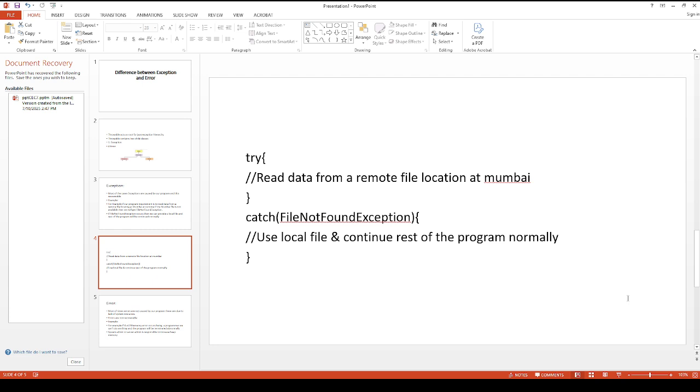Let's see how it's written. In the try block, read data from the remote file location at Mumbai. If FileNotFoundException occurs, we will write the code in the catch block where we read the local file, and the rest of the program works normally.